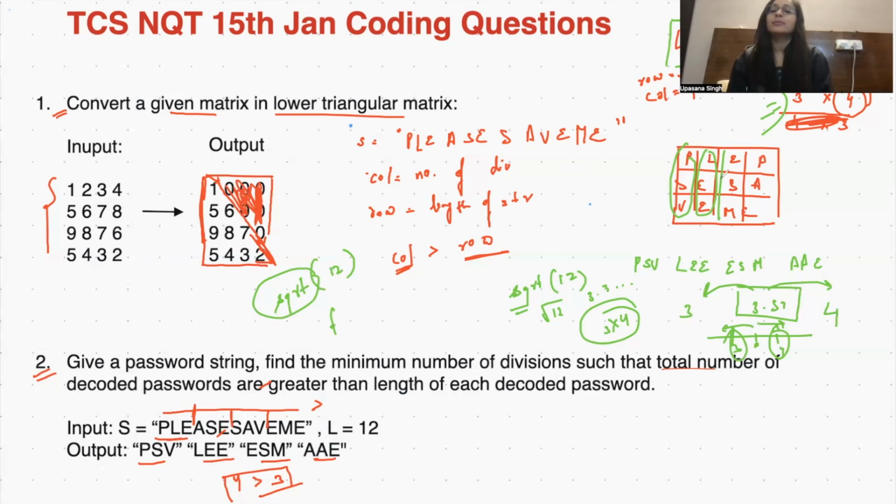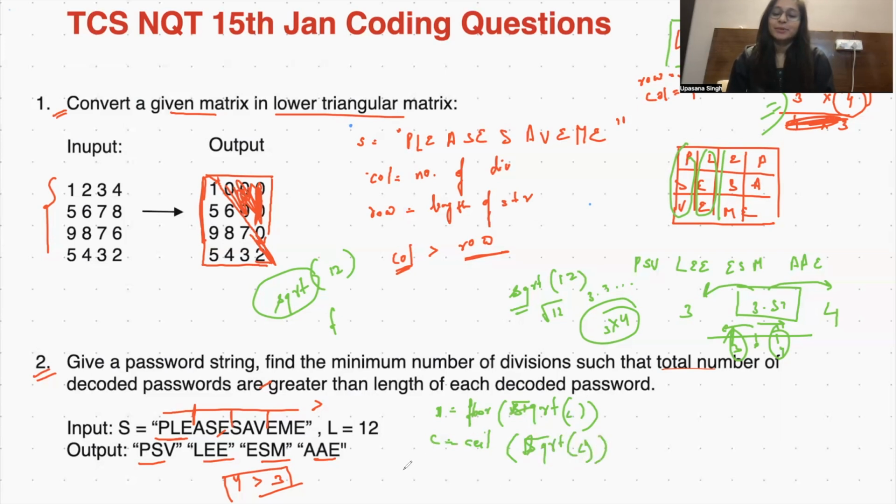The matrix size will be: my rows will be the floor value of sqrt of L, and my columns will be the ceil value of, again, sqrt of L.